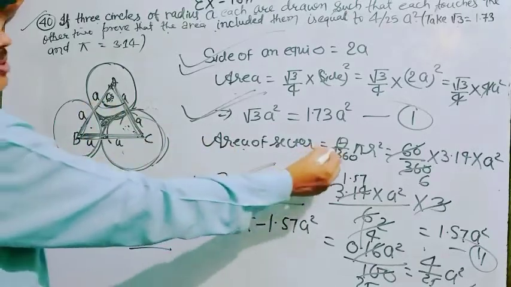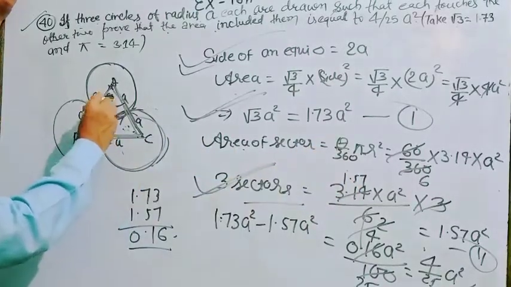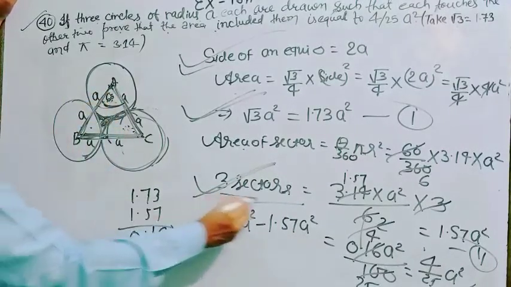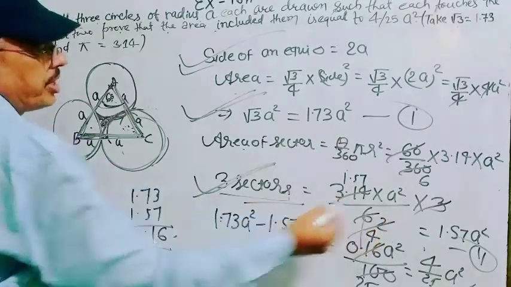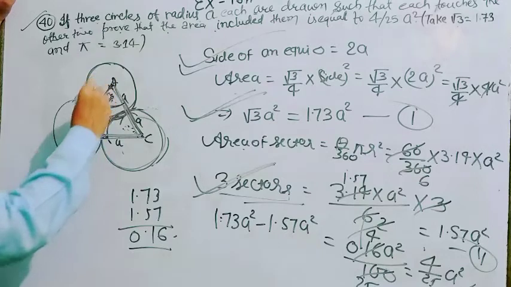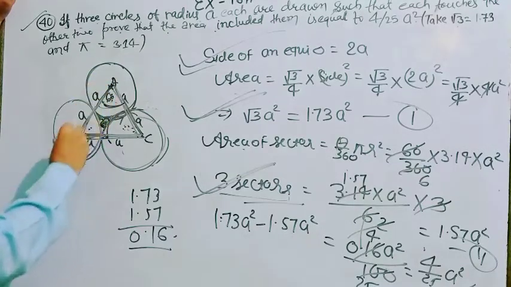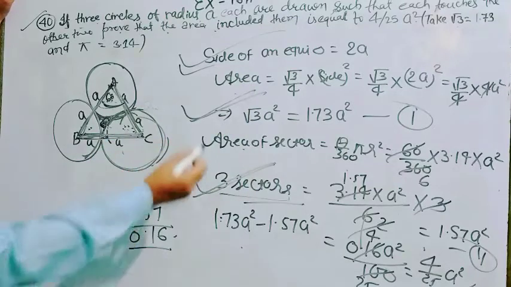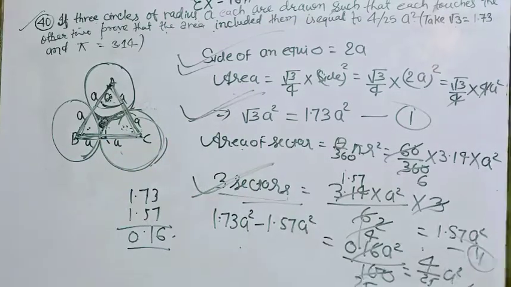Area of sector is theta by 360 pi r square. Theta is 60 degree because it is an equilateral triangle. And there are three sectors, so you multiply by 3. Then it is the area of three sectors. Then what is the remaining portion of this, that is shaded region? So you subtract area of three sectors from the area of triangle, then this part is the area of the remaining portion. So you can find this by this process.